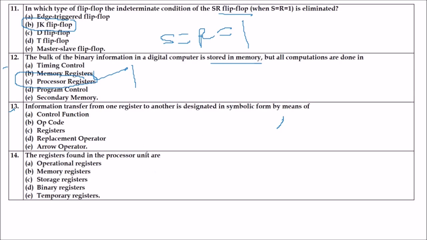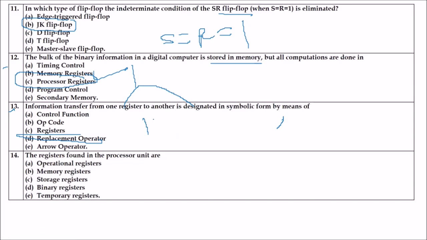Next, information transfer from one register to another is designated in symbolic form by means of what? Question 13. The answer is replacement operator. Is this the correct answer? Yes, because the replacement operator designates the information transfer from one register to another in symbolic form.